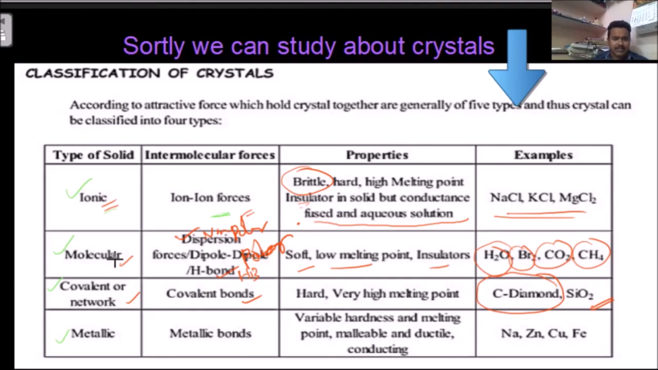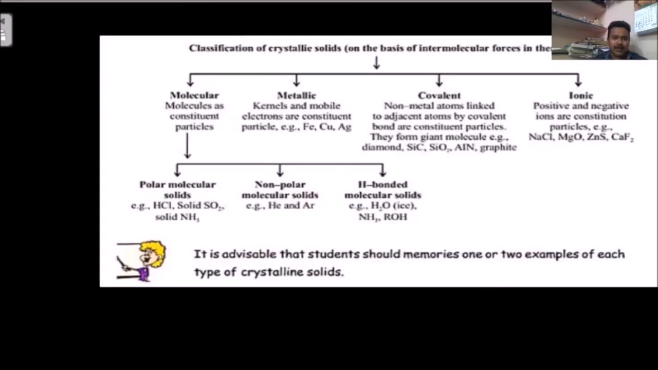And the next one, the final one, is metallic. Which is responsible? Metallic bonds are responsible. Here also there is variable hardness and high melting point. Malleable and ductile. These are properties of metals. These are all the examples for metals. We are going to discuss what malleability and ductility are.